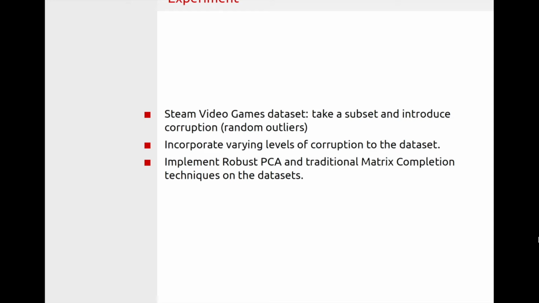So from 0% to 5%, 10%, all the way up to 30% of the populated portion of the data we replaced with corrupt values. And finally, we applied our matrix completion techniques, including nuclear norm minimization and k-nearest neighbors, along with robust PCA on each of these datasets.